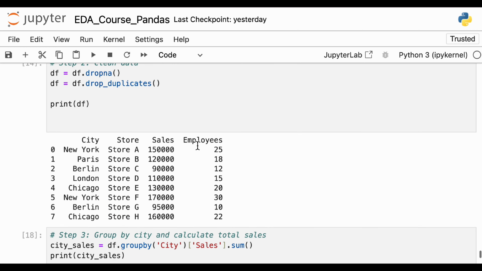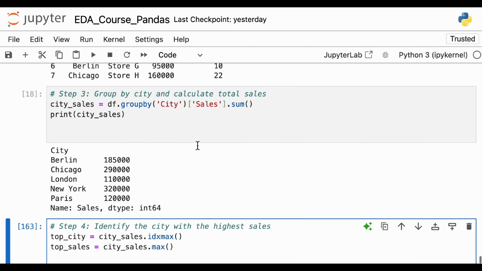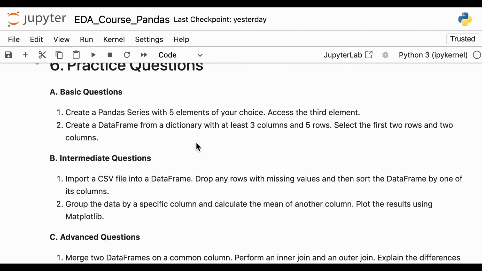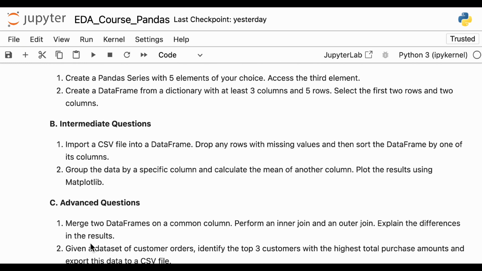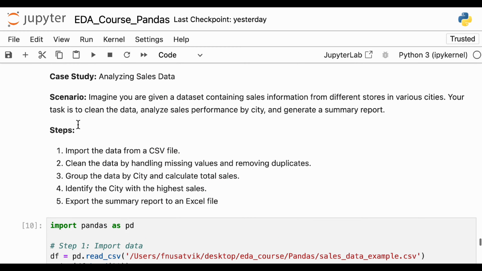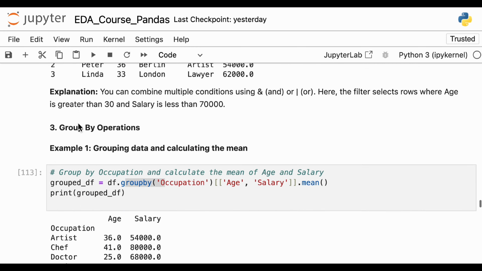It's a pretty simple thing that we did, the basic summary, and now in the end you are given some practice questions. There are some basic questions, some intermediate, and some advanced questions. So you should do this. I have provided the data sets in the link to this video, and you can download them and practice them as submission. So this was a basic overview of Pandas.